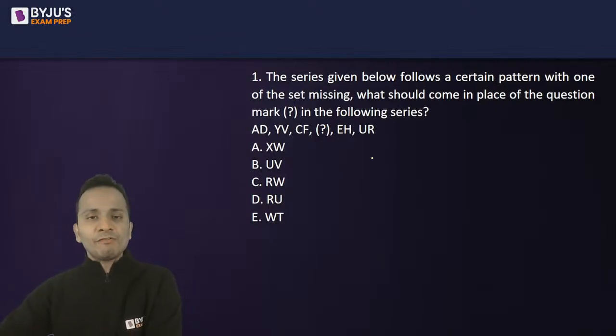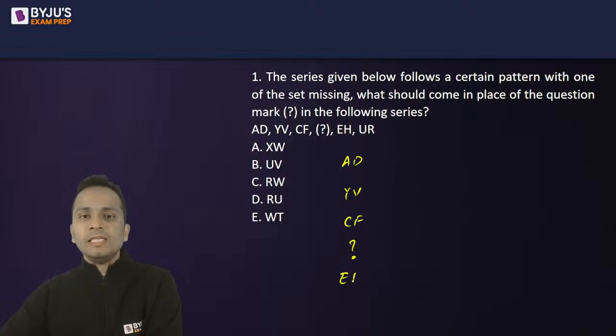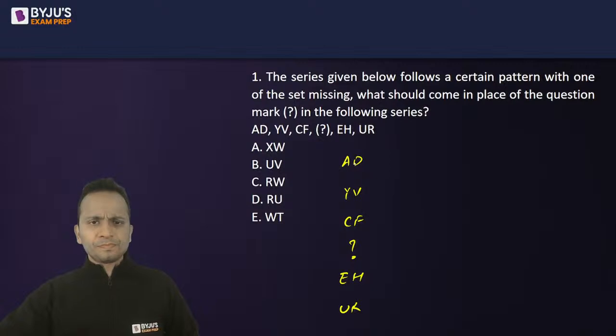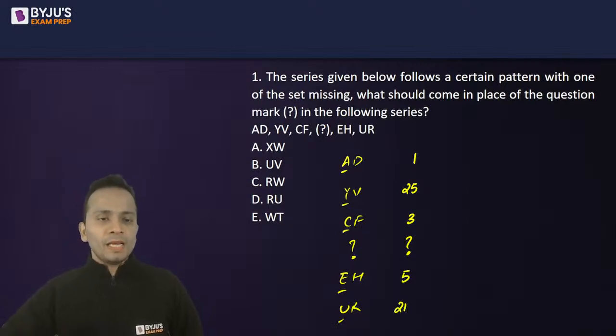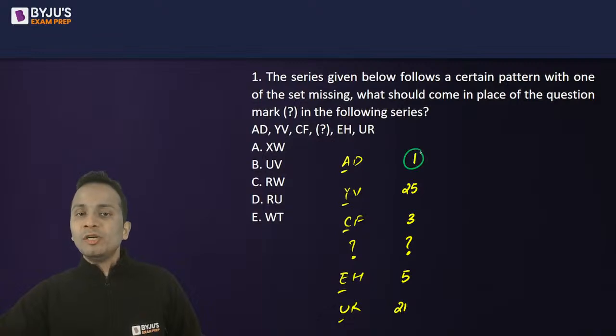Now what do I have in front of me? A D Y V C F question mark E H U R. I'll quickly write the number equivalents. ठीक है, अब एक काम करते हैं, फर्स्ट फर्स्ट जो अल्फाबेट्स हैं इनके नंबर इक्विवेलेंट्स लिखते हैं. ओके, सो A is 1, Y is 25, C is 3, then I have a question mark, then E is 5 and U is 21. Okay, now look at these three numbers you will be able to relate with.